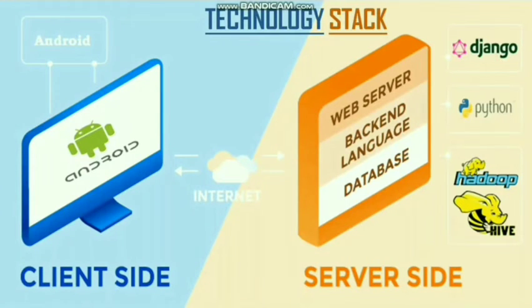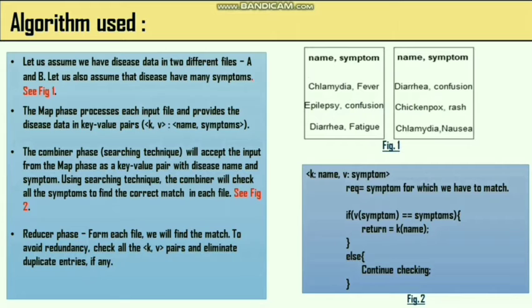Now going further into the algorithm that we are using, this is the basic algorithm, which is doing nothing but splitting our dataset into key value pairs and making our prediction easy. Figure 1 and figure 2 easily represent that we are breaking our dataset into key value pairs, which is helping us in our prediction process. Now let's move further into the module diagrams.